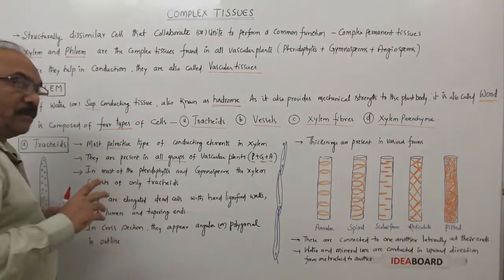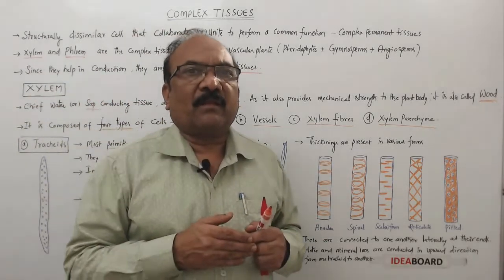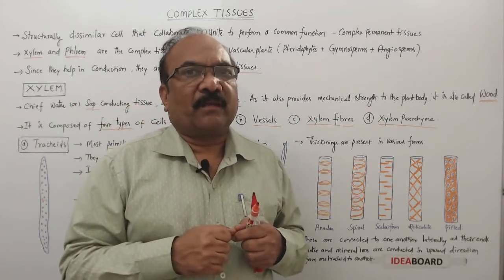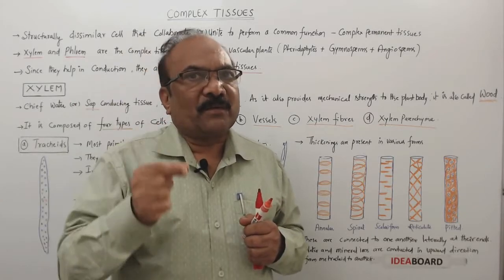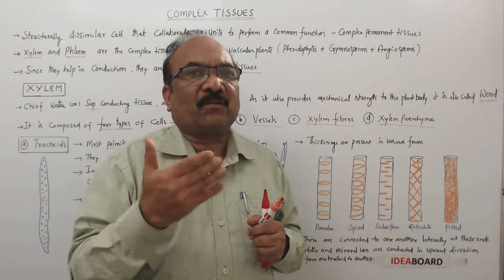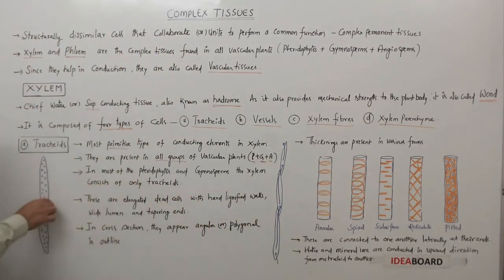We saw this cell cavity or lumen even in the sclerenchyma, the dead simple mechanical tissue. But those lumens are very narrow, and sometimes they are obliterated, meaning they are closed. But here these have wide lumens, with tapering, that is narrow, ends. You can see here the narrow ends.